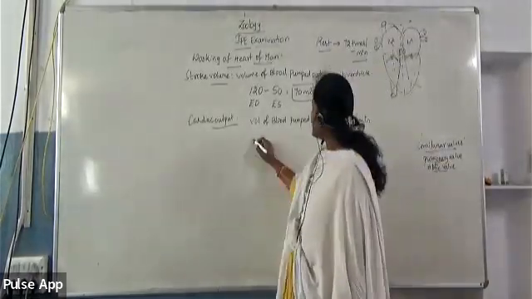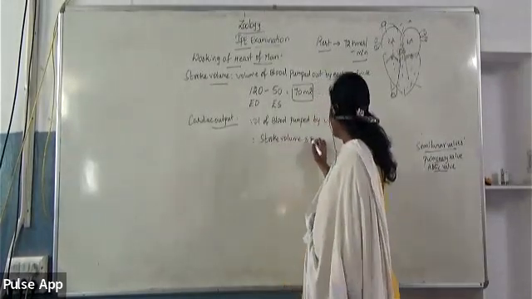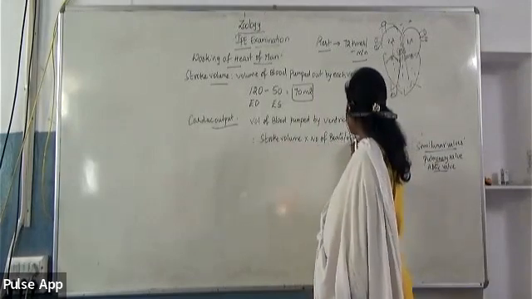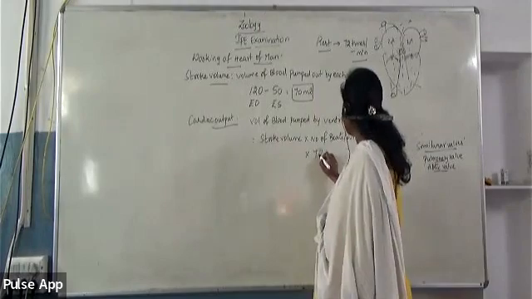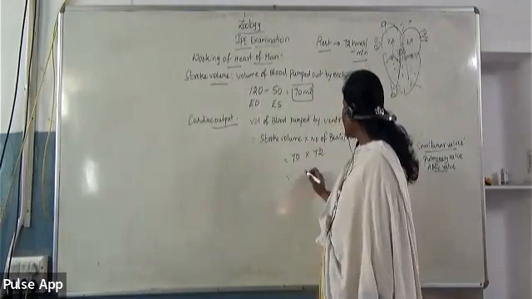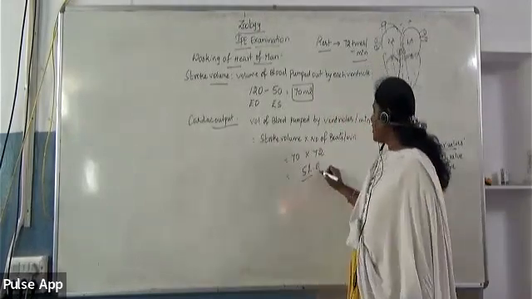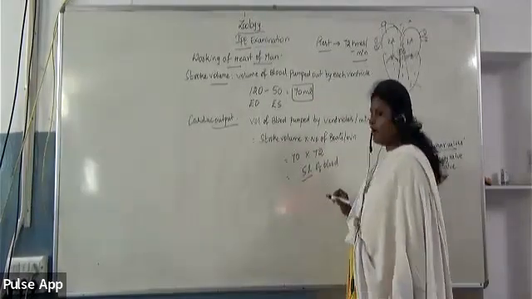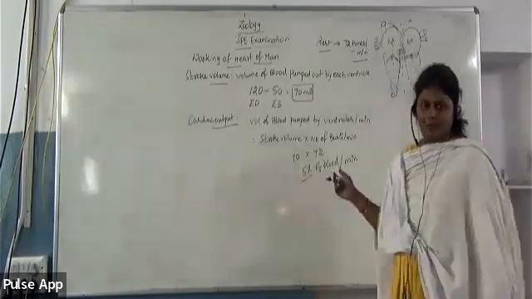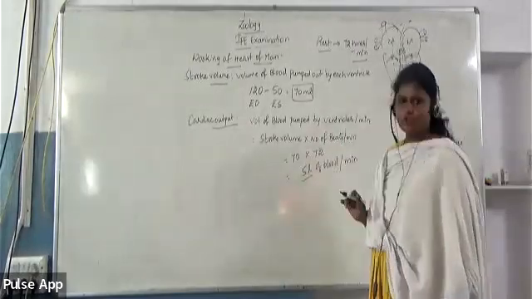That means cardiac output is equal to stroke volume into number of beats per minute. The number of beats per minute on average is 72, and stroke volume is 70 ml. So that is nearly 5000 ml or 5 liters of blood pumped out by the ventricles, or by the heart, per minute. So this is called cardiac output and stroke volume.